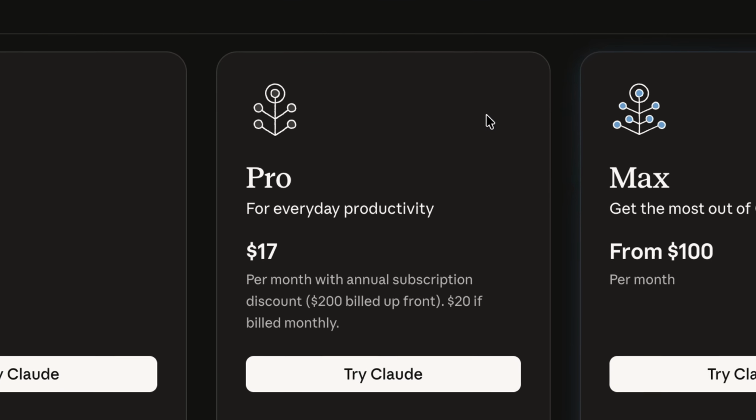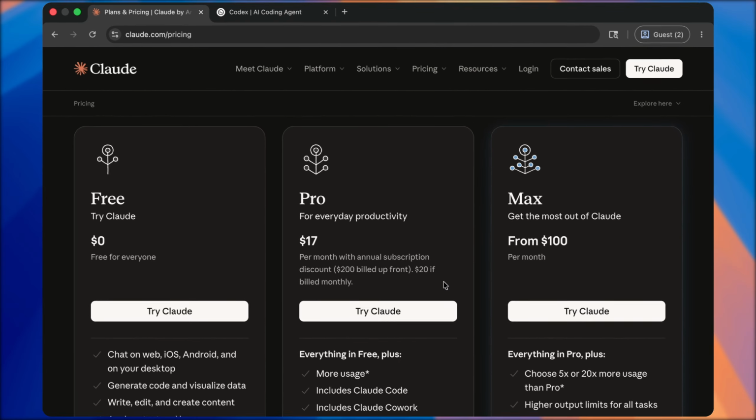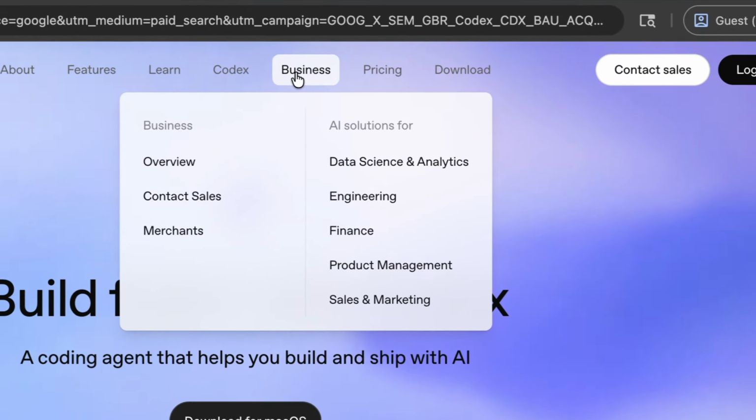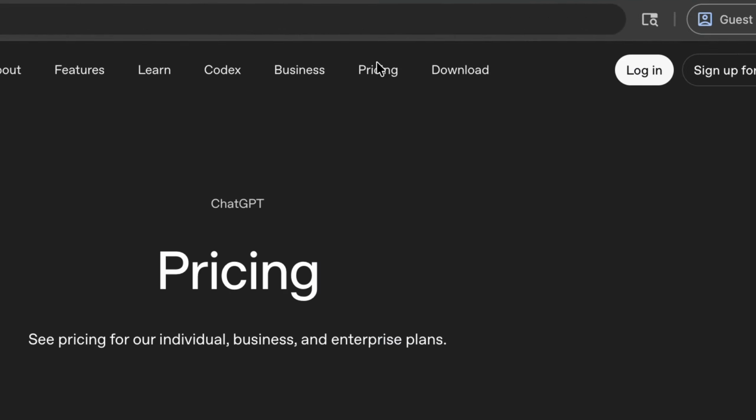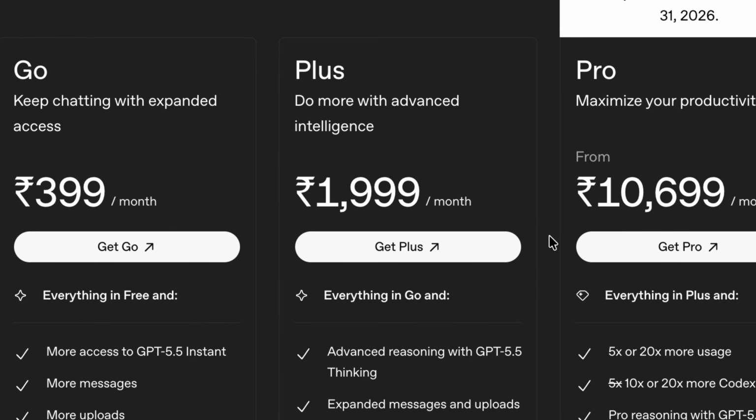Like the basic plan, which is the Pro plan of Claude, it's approximately $20. I won't count 17 because it's an offer. Later on, it just gets billed to $20. And for Codex, I believe it's in the same range. So 2000 rupees, that translates to approximately $20.